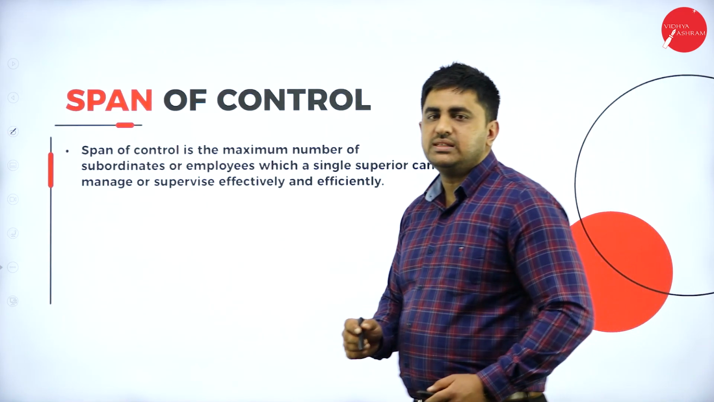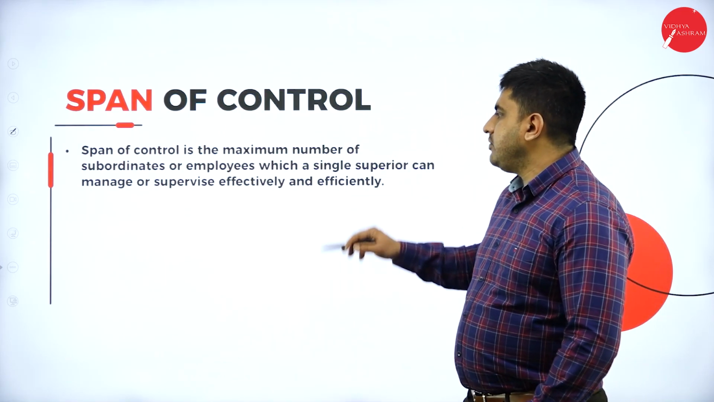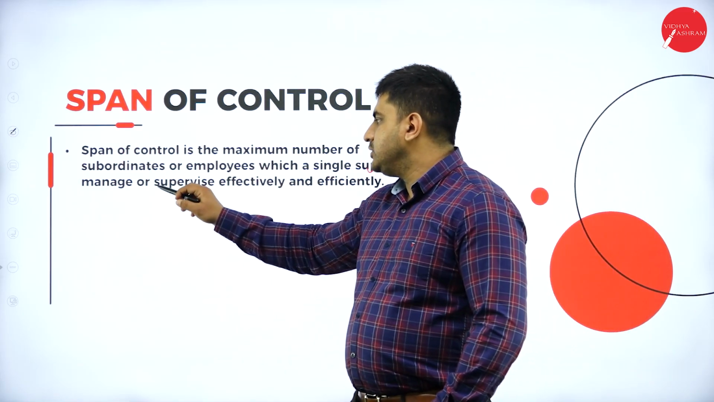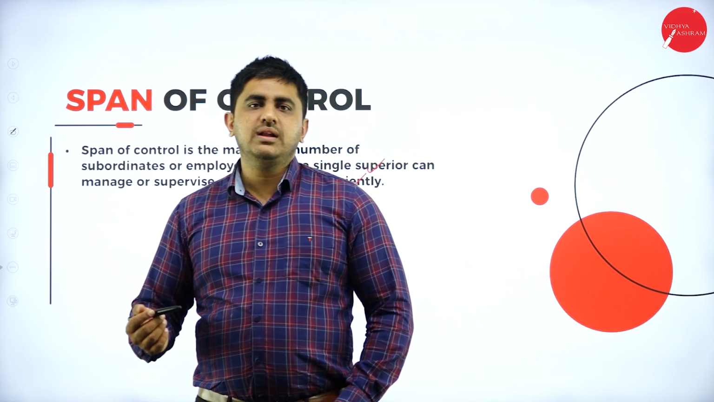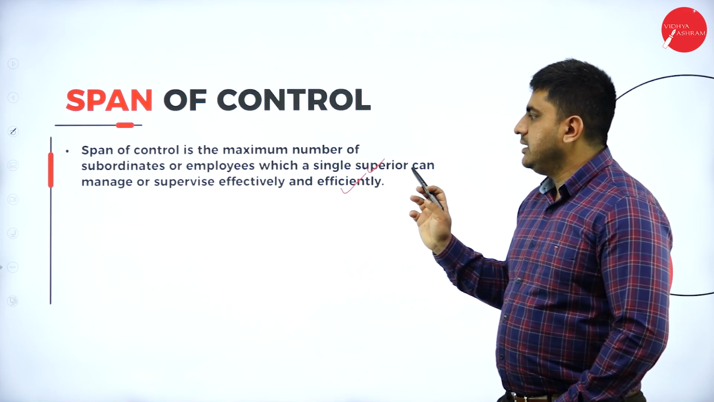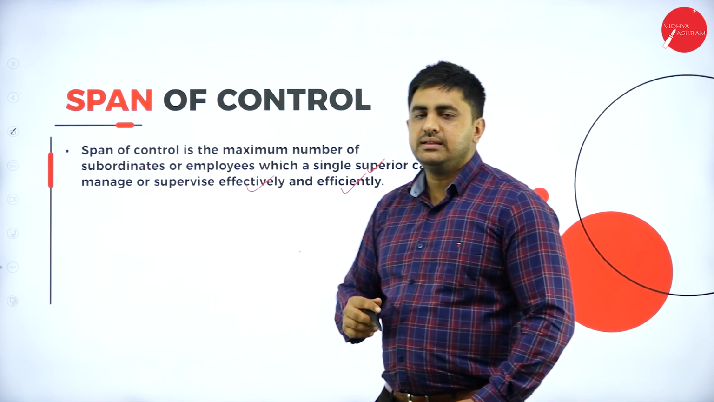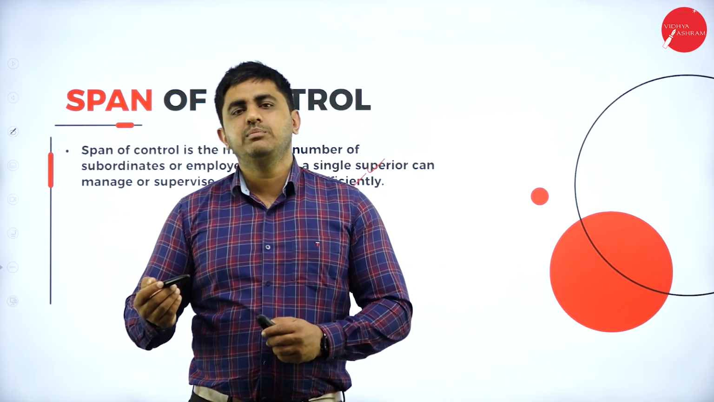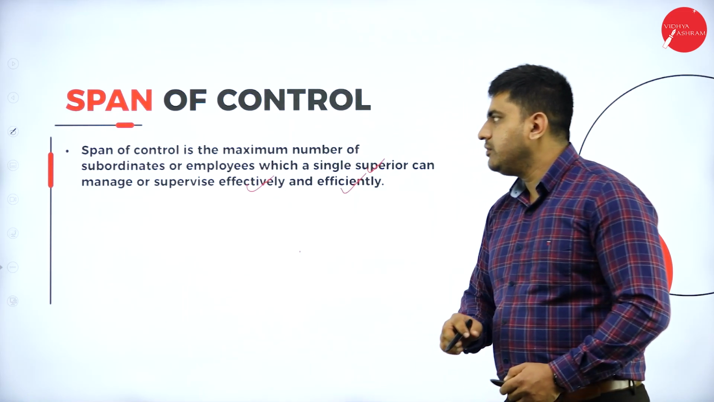Next, we understand the meaning of span of control. Span of control is the maximum number of subordinates or employees which a single superior can manage or supervise effectively and efficiently. For example, there is a manager. If he can supervise or manage 30 employees effectively, then his span of control is 30. This is the meaning of span of control.